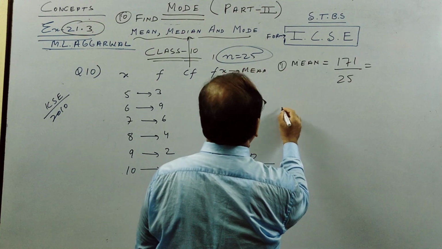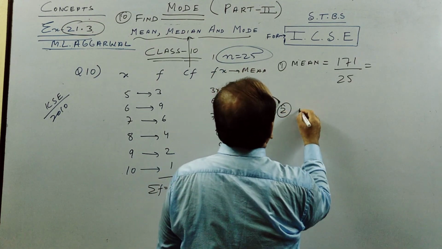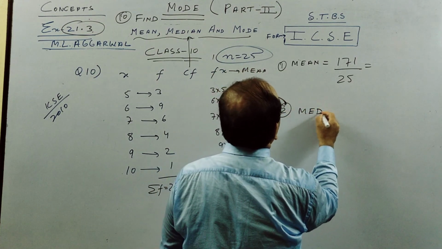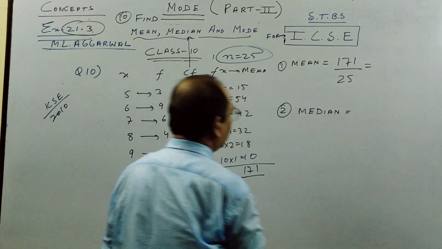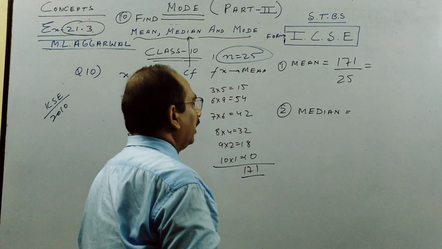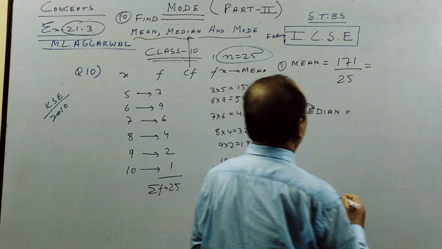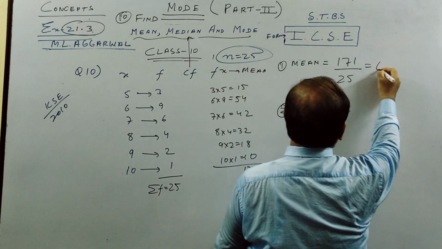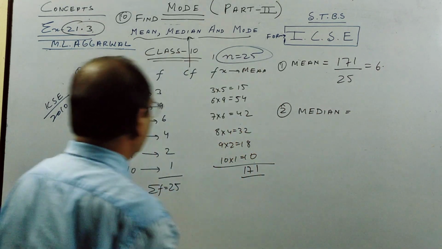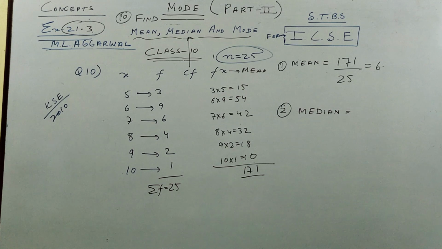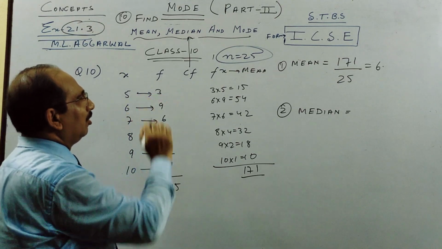So next one is median. Calculate this and check. It will be 171 by 25, you will get 6 point something. So for median, n is an odd number.